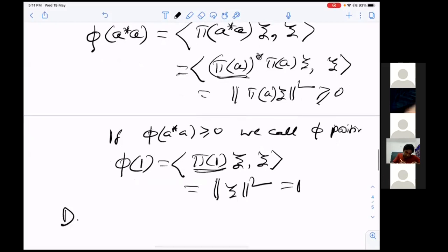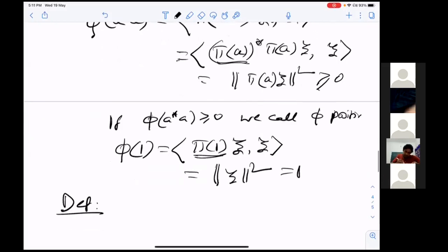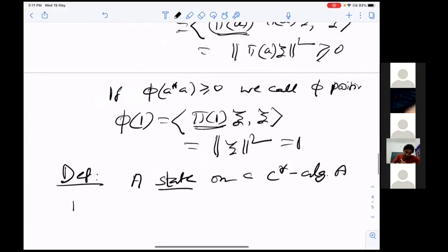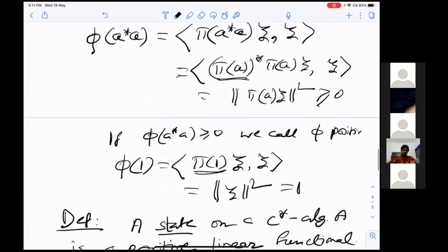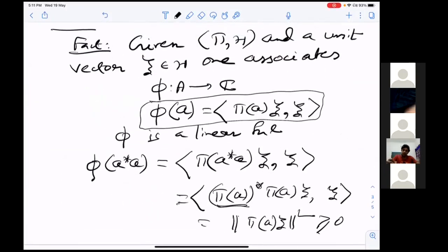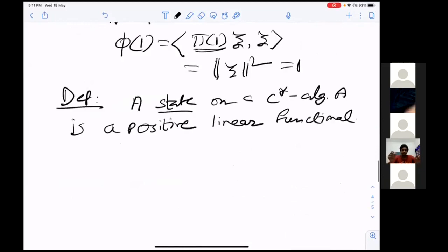So one definition, immediately one can define: a state on a C-star algebra A is a positive linear functional. So given any representation (π, H) and a unit vector, one can define a state according to this definition.